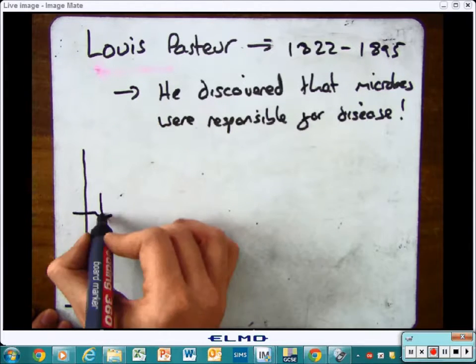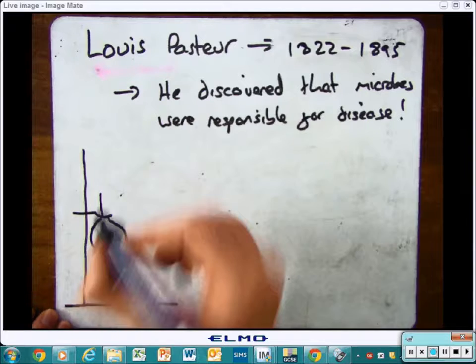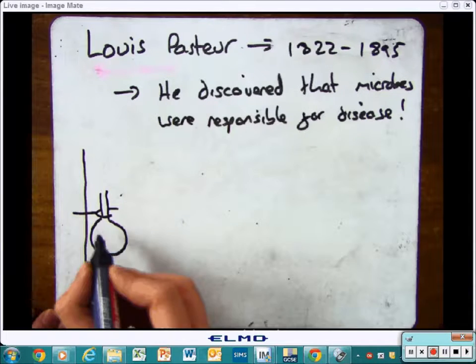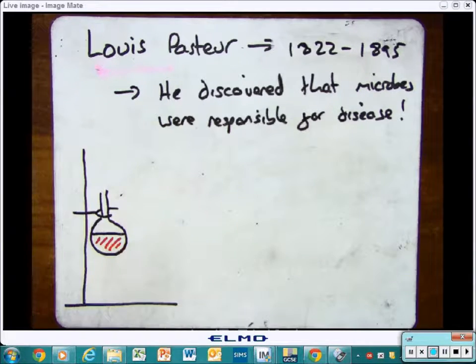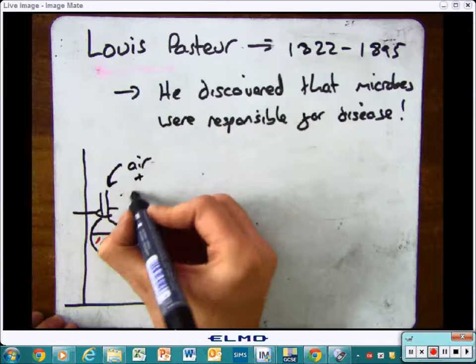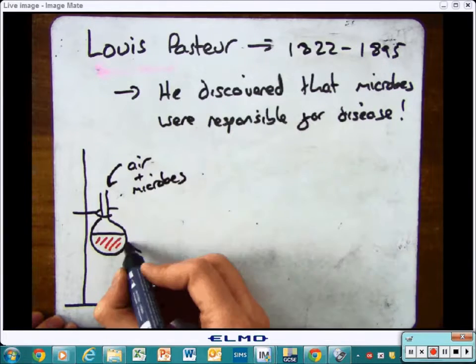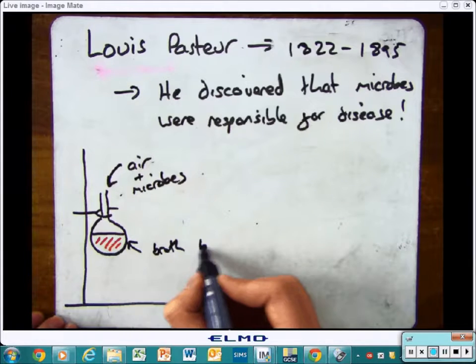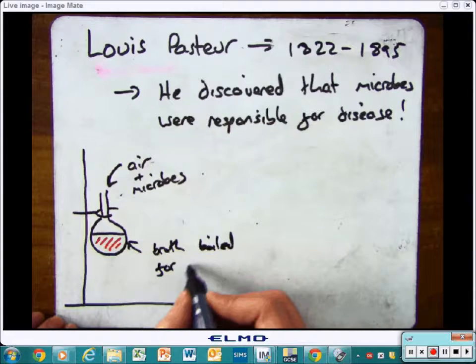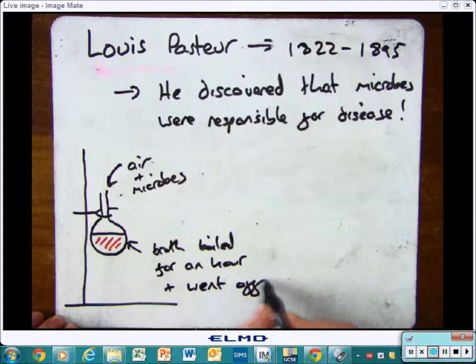He did it by using this experiment that you can see here. He had this round bottom flask, and he put in a broth. He heated it up to cook it, and then he just left it in the air. When air and microbes were there and they reacted with it, after 4 days he found out that it had gone off.